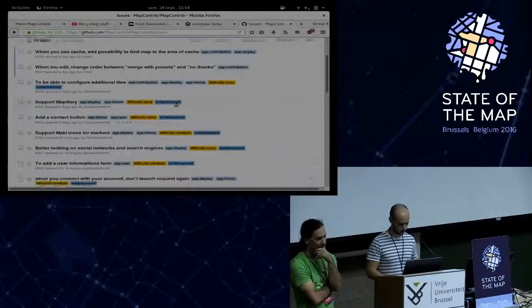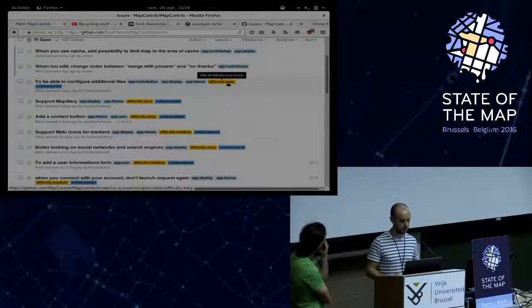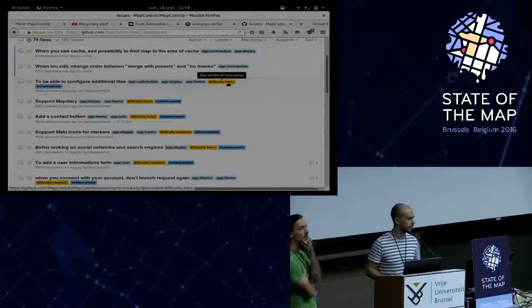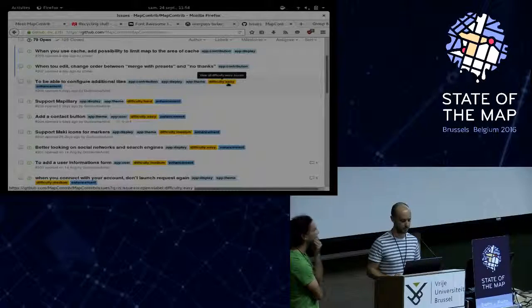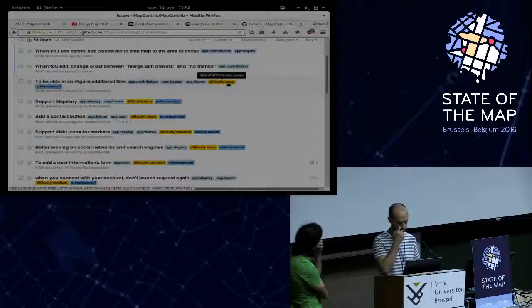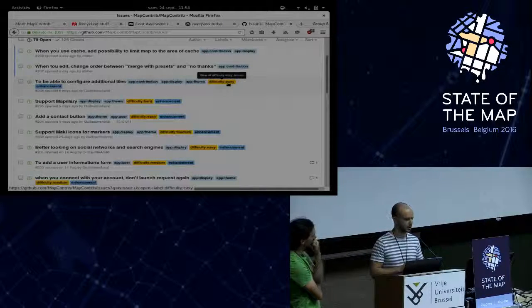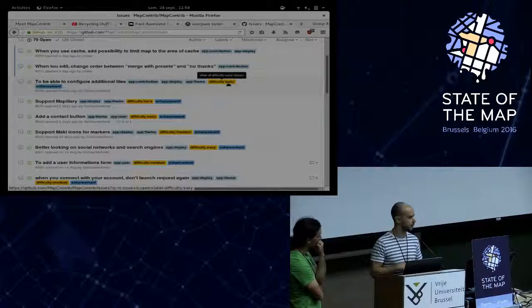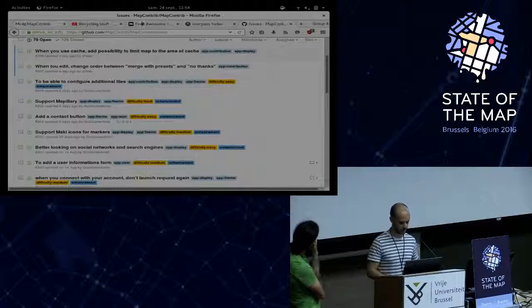You have some labels with a difficulty level, easy, medium, and hard, to help you find the easy issues and begin to develop and contribute to the code. Obviously, the application is free as in open source and free to share and everything. It's an MIT license, so you can take it and share it.